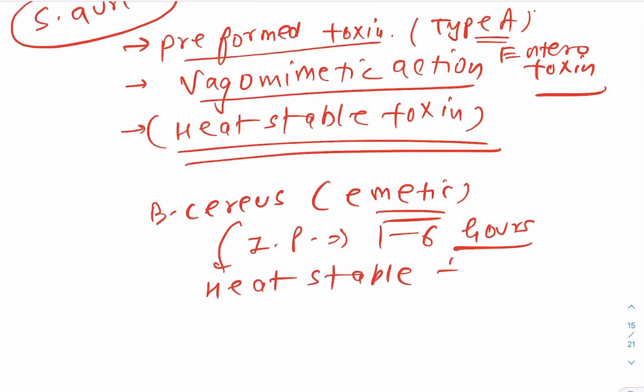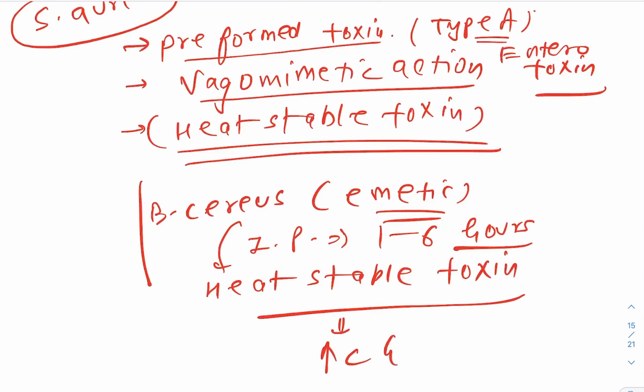Okay, this also produces a heat stable toxin, but the history of eating is what? Chinese fried rice. Okay, Chinese fried rice, that is the classical history in Bacillus cereus emetic one, and it produces a heat stable toxin. What is the mechanism of it? That is cGMP, guanosine monophosphate. That is the mechanism of this heat stable toxin.